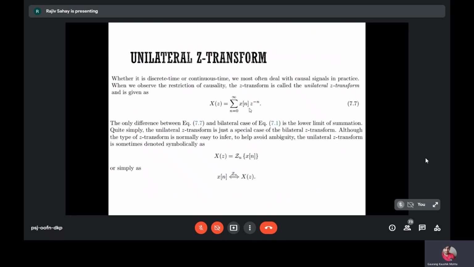And so the only difference between the bilateral Z transform and the unilateral Z transform is this lower limit, which in the bilateral case is minus infinity. Here it is 0. Just for notation, making sure that you are applying the unilateral Z transform, you have a subscript u here. So this means that you are applying the Z transform expression from 0 to infinity.